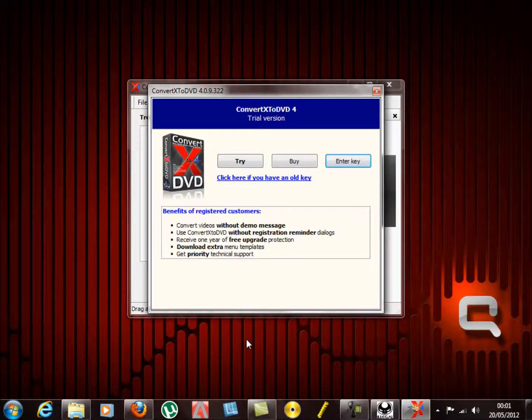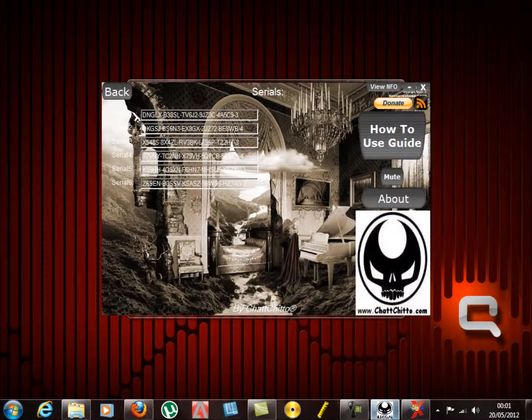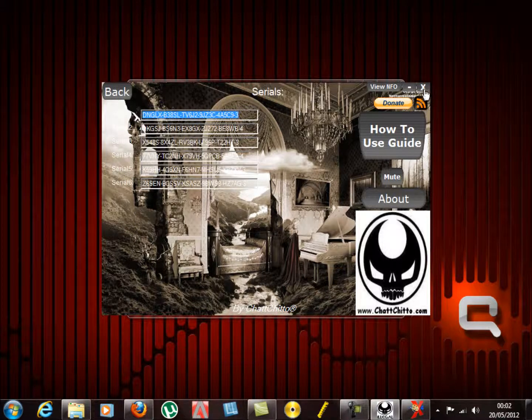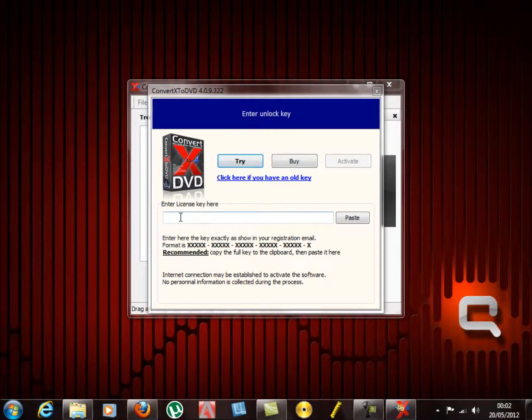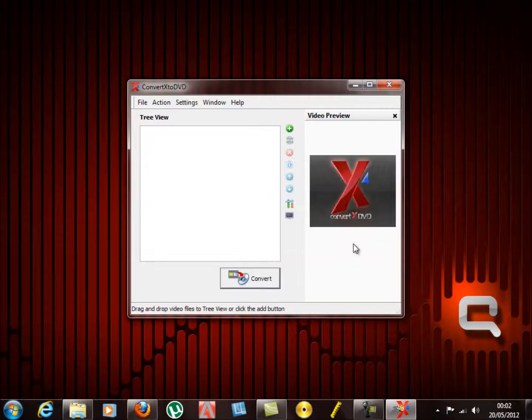And here it is, so we want to select Enter key, and from that installation we just copy. We can get rid of that now, and then right click, paste, activate, and that's it, done, dusted. That's ConvertXtoDVD installed with the codecs.